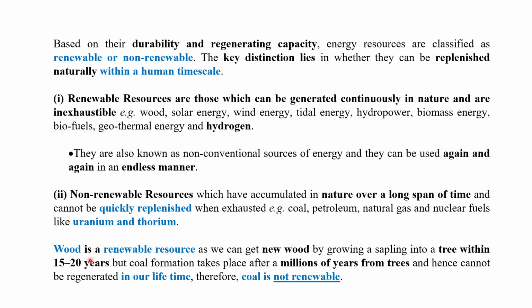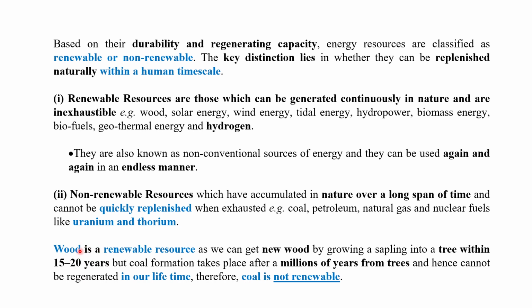You can see here, wood is a renewable resource. Sometimes a question is asked whether wood is a renewable or non-renewable resource, whether coal is a renewable or non-renewable resource. How can we justify it? Wood is a renewable resource as we can get new wood by growing a sapling into a tree within 15 to 20 years, right?